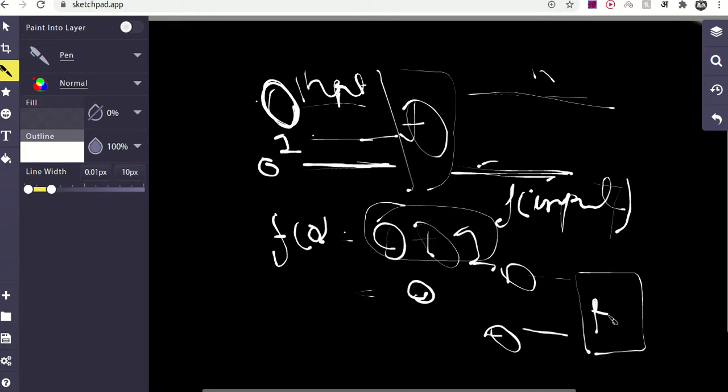So what f does, here it must be 0 because the input hasn't changed. Now this must also be 0 because this is f of 0, which is XOR with 1, so this one will be 1.